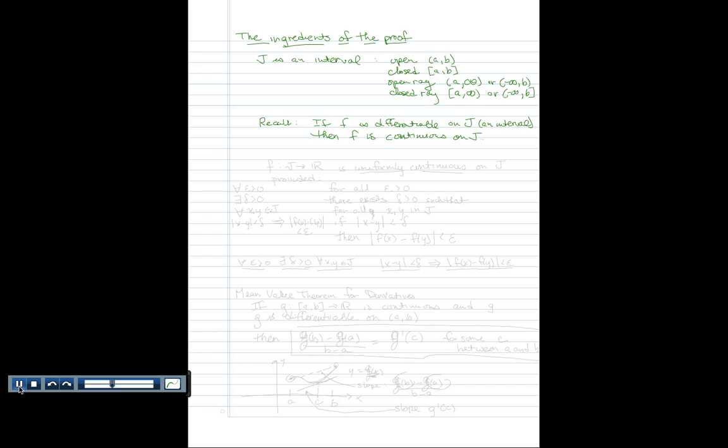So we get for free from this theorem of Calculus 1 that f will also be continuous on that interval, even though it's not explicitly stated so.